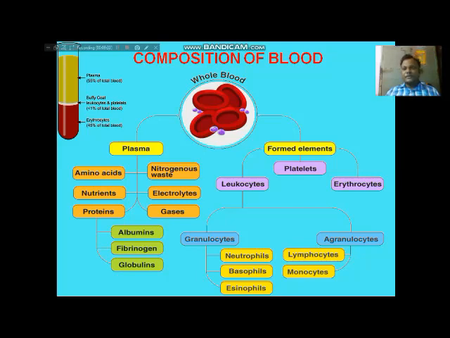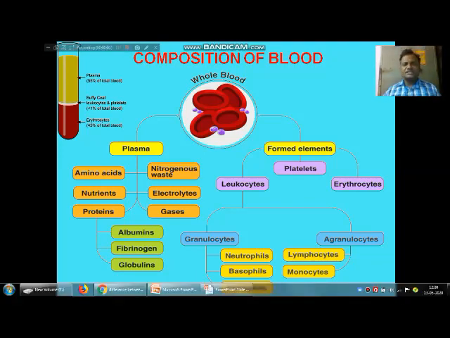Okay, so the plasma is the fluid part, yellow in color, and it is 55% of the blood composition, and it contains different kinds of other nutrients. Now we are going to the next part of the blood, that is blood cells. The blood cells make up 45%.